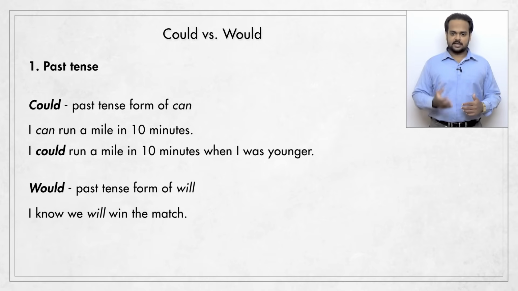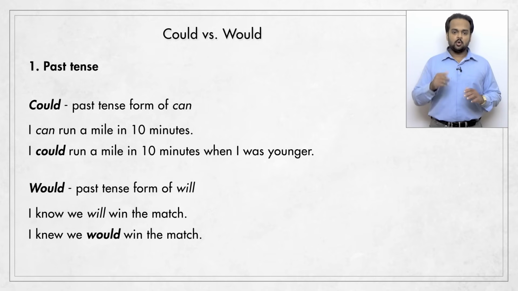In this next example, I know we will win the match. So maybe we're on the same team and I tell you, I know we will win, I'm confident. But if the match happened in the past, it's already finished, and I want to say that I was confident, I can say, I knew we would win the match. Here, will becomes would. This is the first difference.